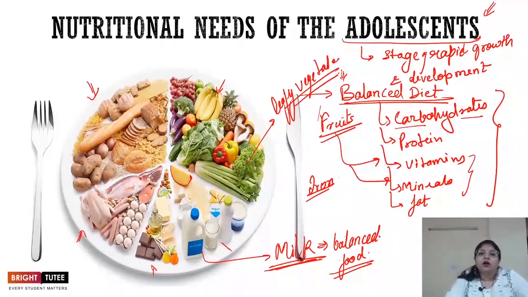Apart from that, you can also see what kind of junk food you are eating. Junk food includes food material like chips and packed or tinned food like your biscuits, right? Although these things are quite tasty, you might enjoy the taste of all these things, but these are not healthy, and you can eat it as a snack, right? In two to three days, one time you might eat it, but you should not replace your meals with it. Suppose you're feeling hungry, it is better to eat a fruit rather than eating a packet of chips or biscuit, right? So it is very important to maintain a proper balanced diet.